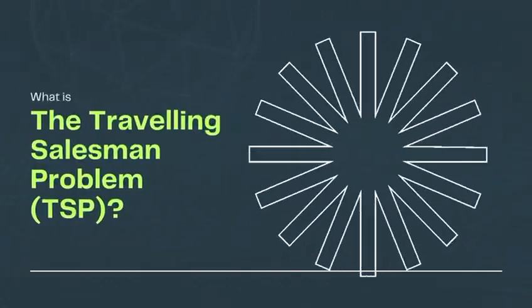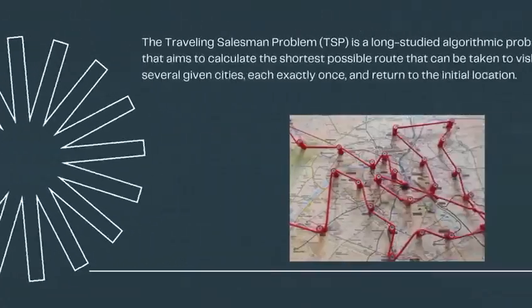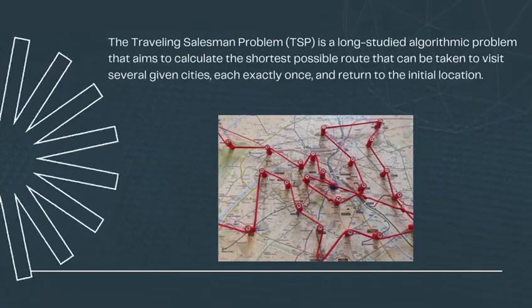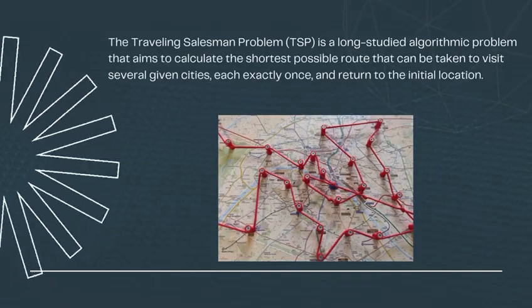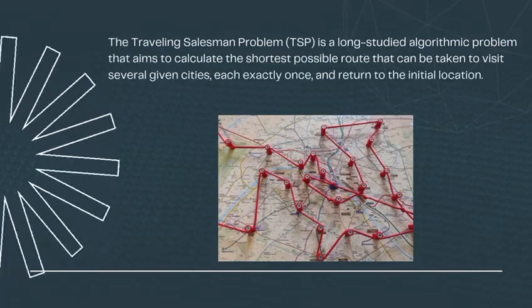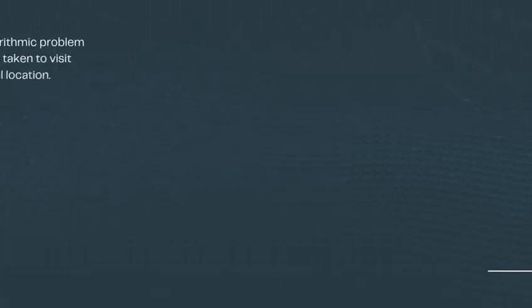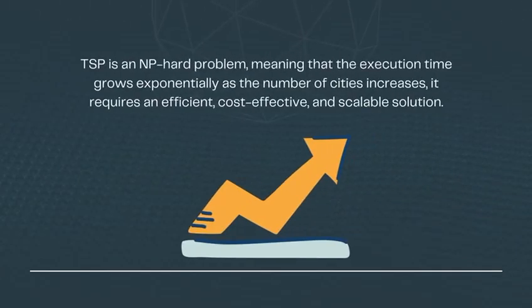But what is the traveling salesman problem? The traveling salesman problem, TSP, is a long-studied algorithmic problem that aims to calculate the shortest possible route that can be taken to visit several given cities, each exactly once, and return to the initial location. Since TSP is an NP-hard problem, meaning that the execution time grows exponentially as the number of cities increases, it requires an efficient, cost-effective, and scalable solution.